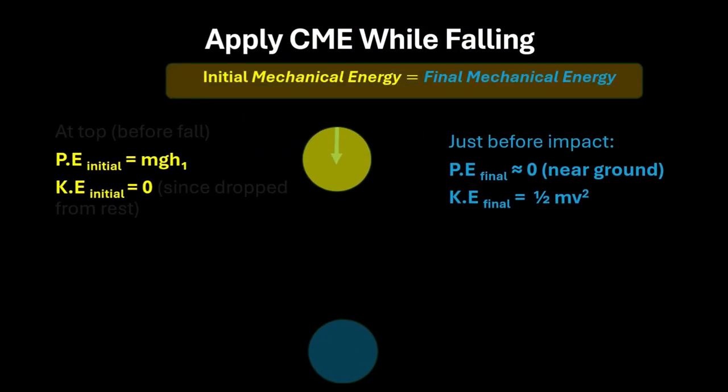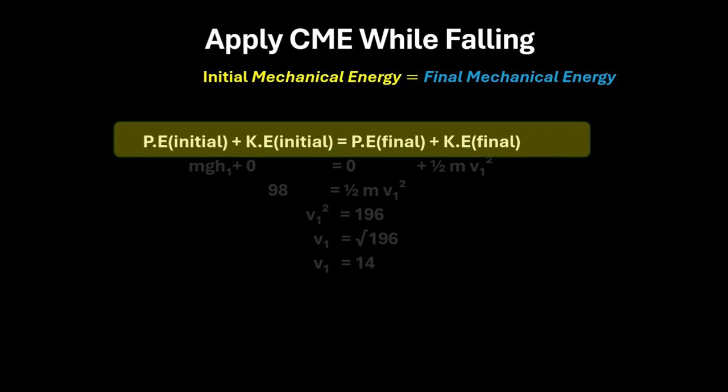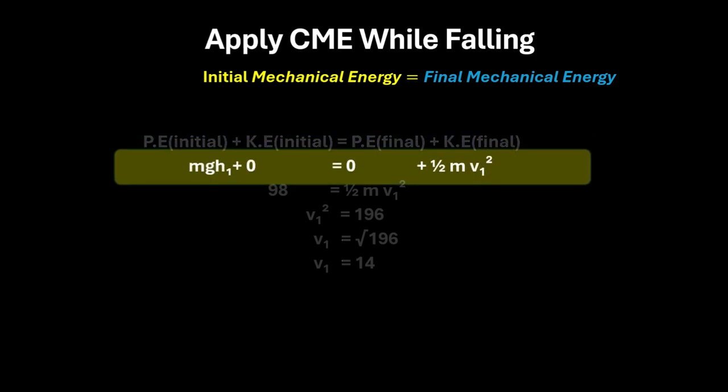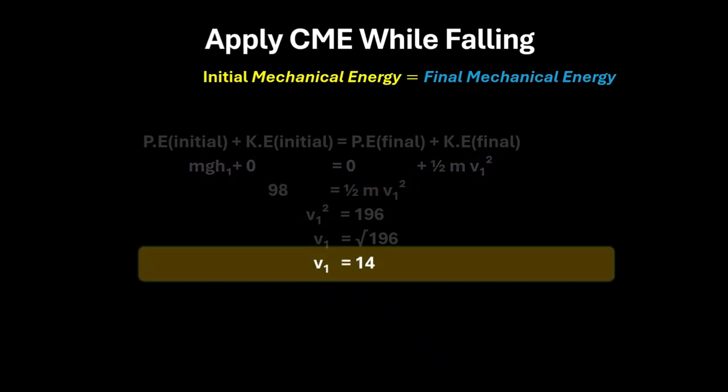Now, initial mechanical energy is equal to final mechanical energy, which means before the impact should be equal to after the impact. And potential energy initial plus KE initial should therefore be equal to KE final plus PE final, which gives us mgh1 plus 0 is equal to 0 plus half mv square. Doing the rest of the maths gives us that velocity v1 is equal to 14 meter per second, right?